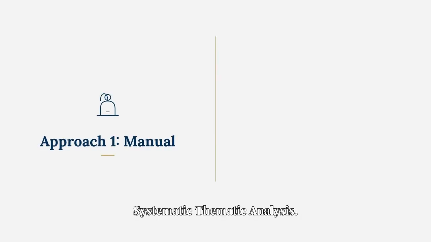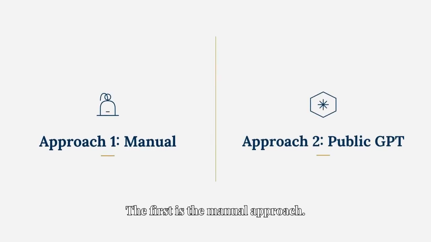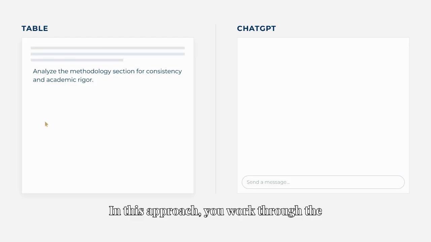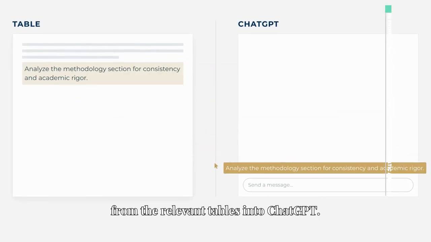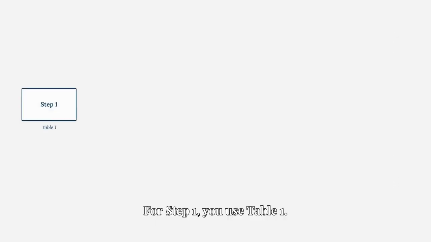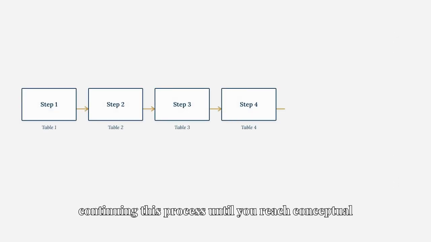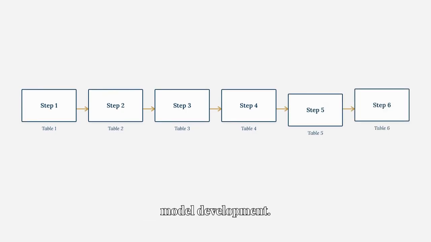There are 2 ways to apply AI-assisted systematic thematic analysis. The first is the manual approach. In this approach, you work through the analysis step by step, copying the prompts from the relevant tables into ChatGPT. For Step 1, you use Table 1. For Step 2, you use Table 2, continuing this process until you reach conceptual model development.